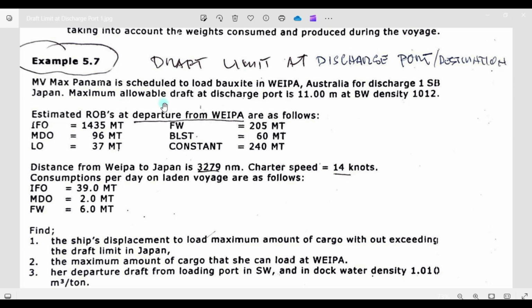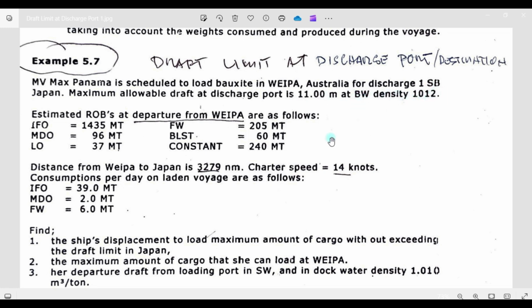The maximum allowable draft at the discharge port is 11 meters, at brackish water density 1.012.